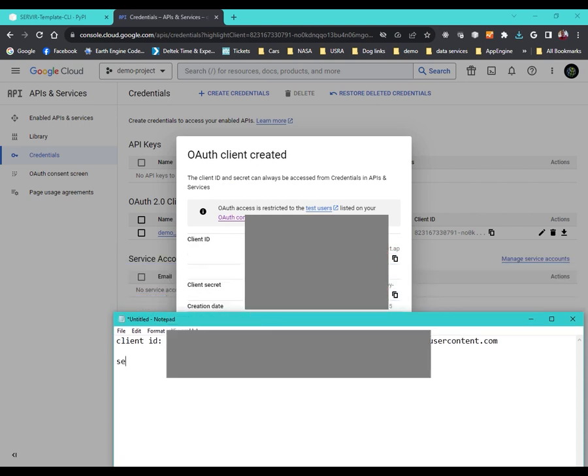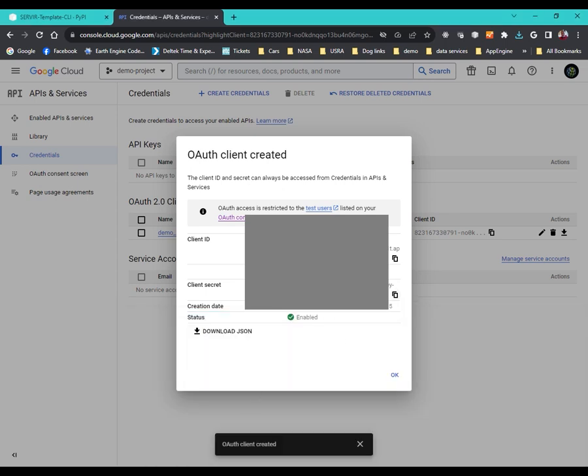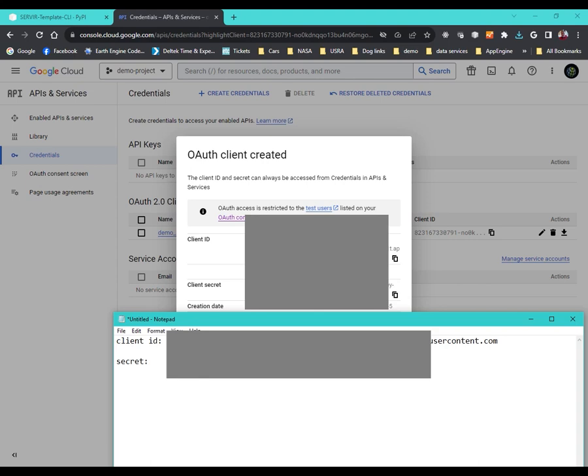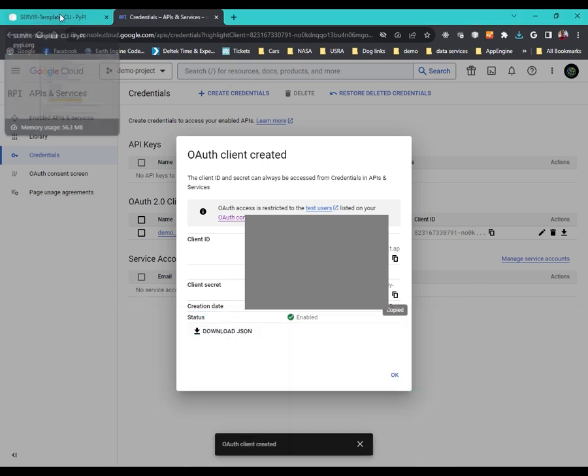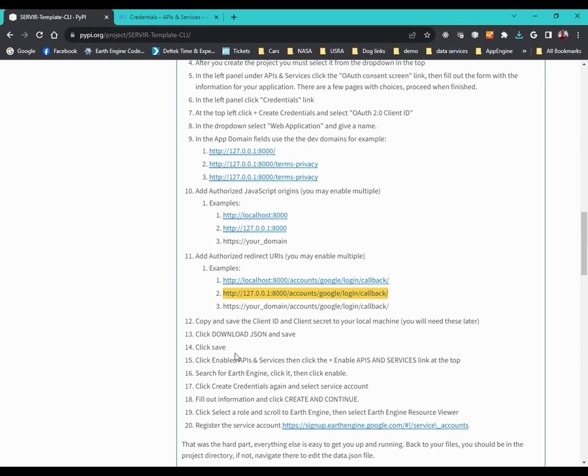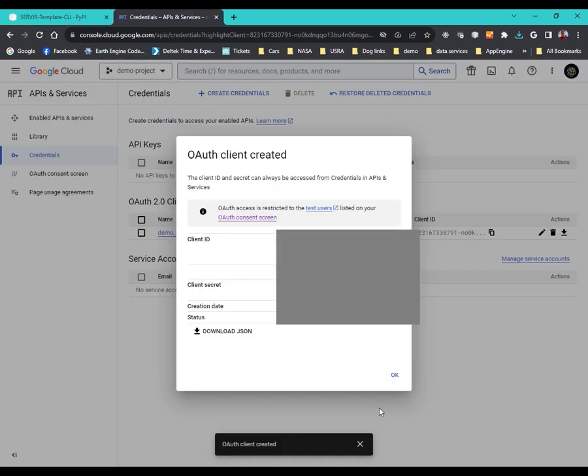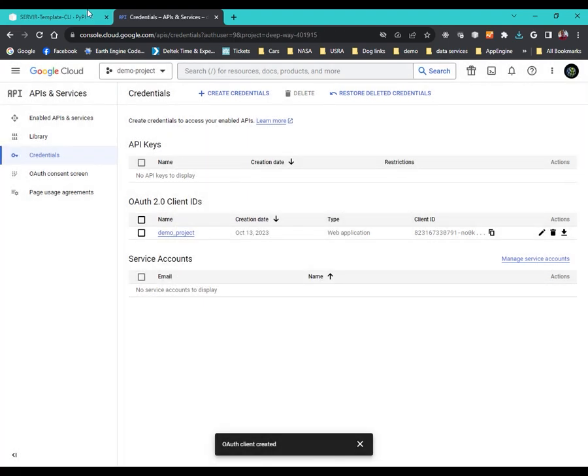And the secret. And we'll also put that in the same notepad. We'll just hold on to these for a minute. Okay. Oh, and then it says click save, but I guess it's okay instead.